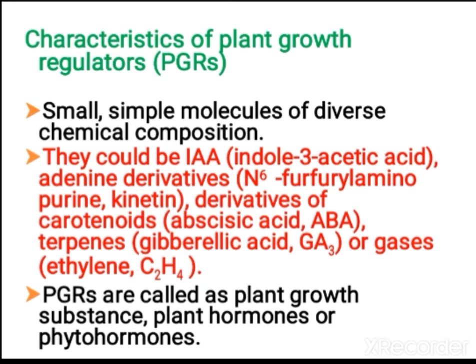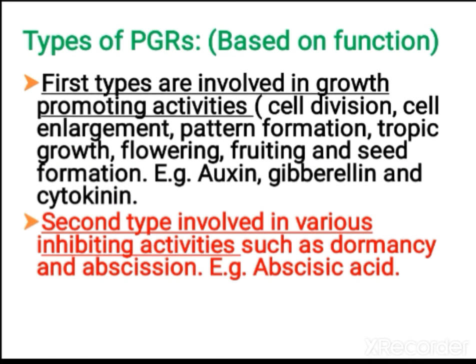In this chapter we are going to study the main hormones of plants, that is auxin, cytokinin, gibberellin, ethylene, abscisic acid and so on. We are going to study in detail what their functions are. PGRs are plant growth substances, that is plant hormones or phytohormones. Phyto means plant.